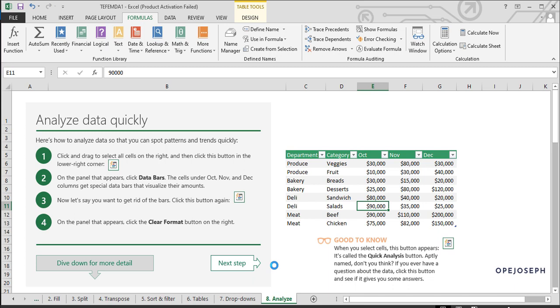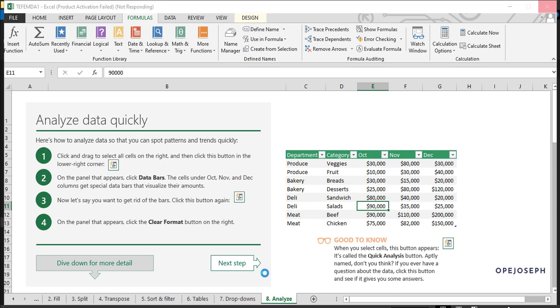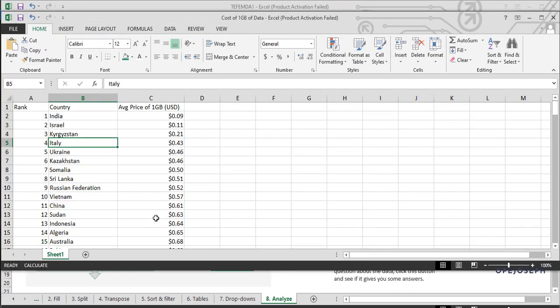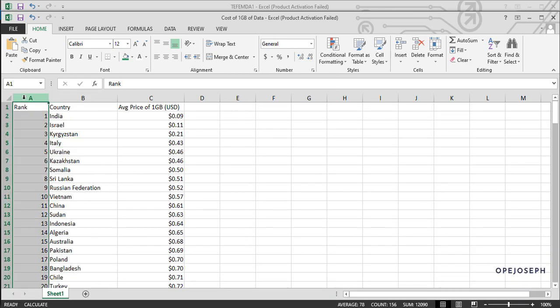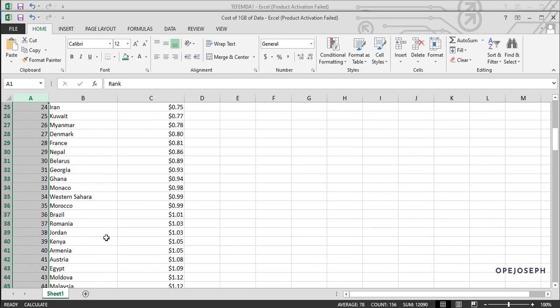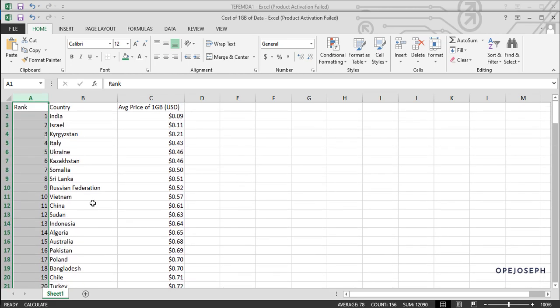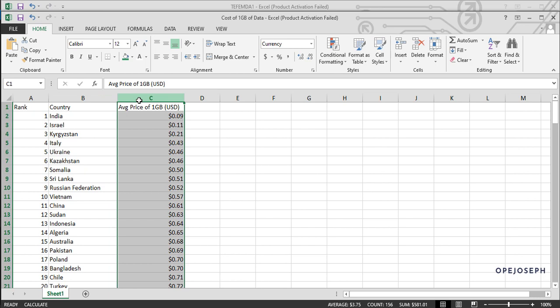I'm going to share this particular data set with your class captain, so she's going to give it to you guys on the Slack channel. So this is the data now. Like I told you, it has 3 columns. The first column is rank, basically a numbering system from one to the number of countries. The second column is for the country, and the last column is for the average price of 1 gigabyte of data, which is in United States dollars.